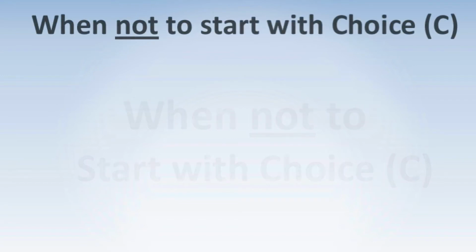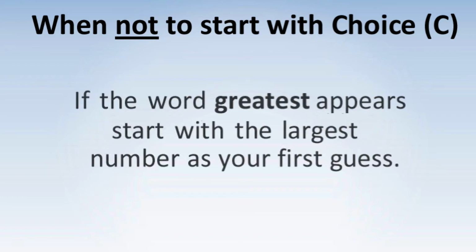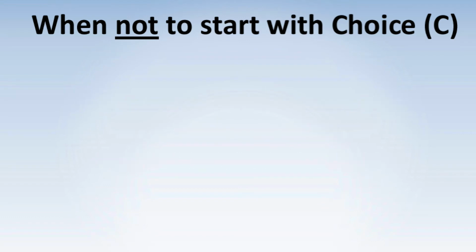For example, if the word least appears in the problem, then you should start with the smallest number as your first guess. And if the word greatest appears in the problem, you should start with the largest number as your first guess. Since SAT math problems are usually written in increasing or decreasing order, it should only take a second to locate the smallest or largest answer choice. Let's take a look at an example.